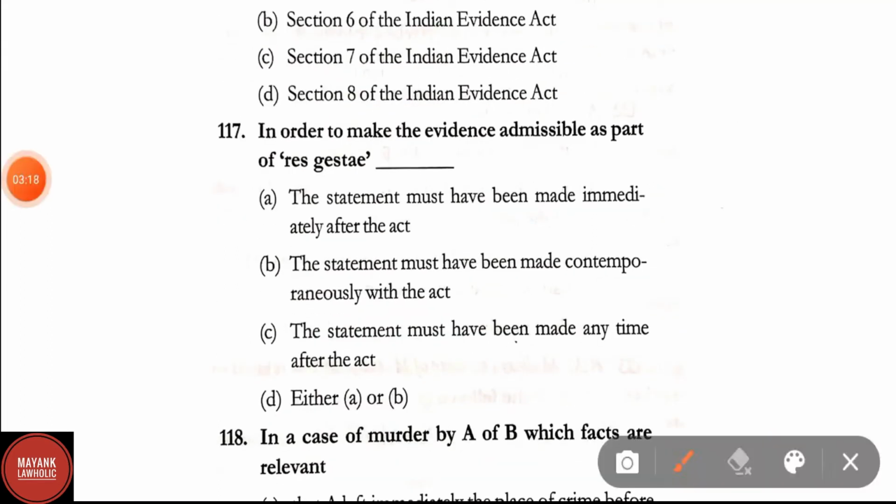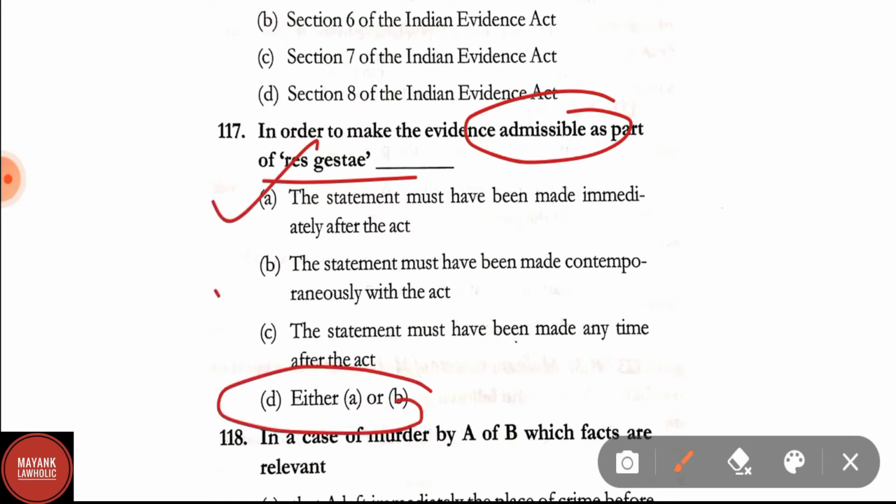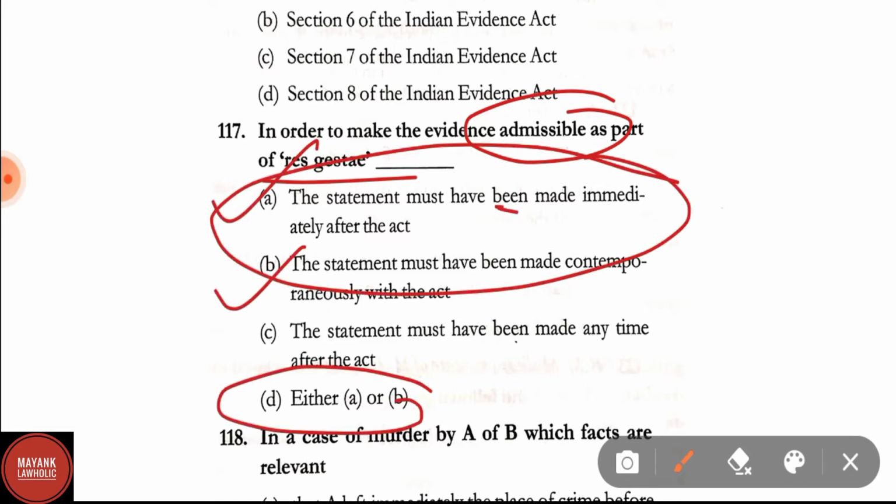In order to make the evidence admissible as a part of res gestae, option A, the statement must have been made immediately after the act. Option B, the statement must have been made contemporaneously with the act, and option C, the statement must have been made with any time after the act. Option D, either A or B. Here correct answer is option D, that is either A or B. The statement must have been made immediately after the act.